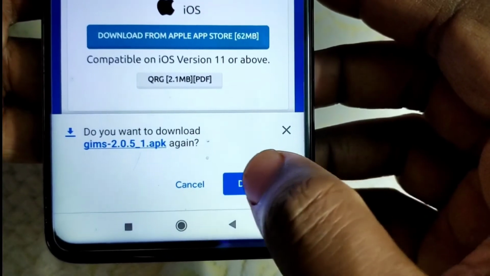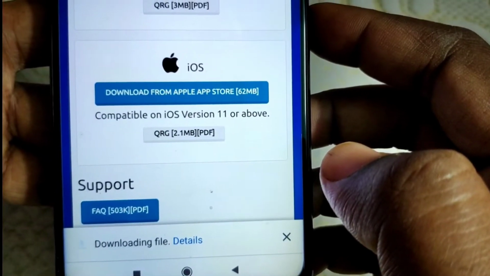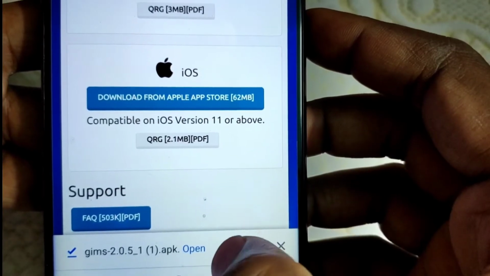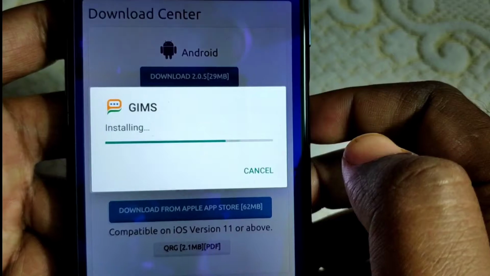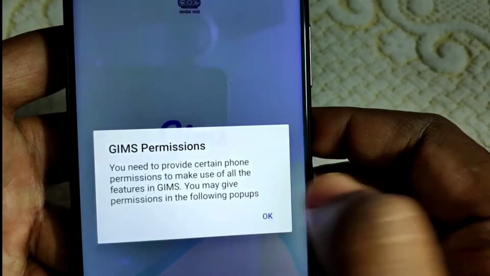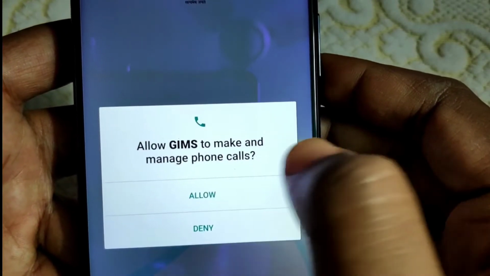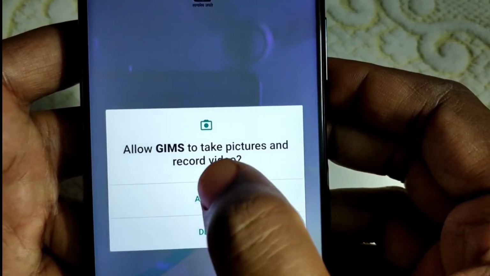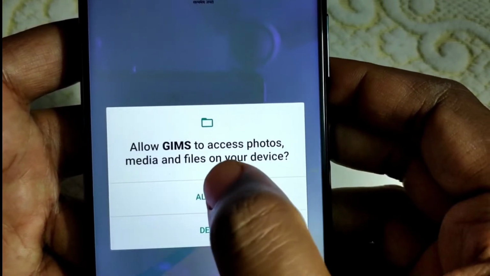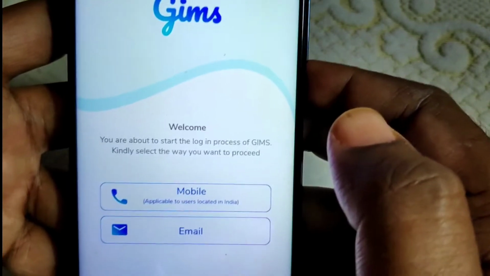Now once I click download, the download has been started. Now it has been downloaded, my dear friend. Now I am clicking on open. Now click on install. Now click on open. It is asking for permission, yes, click on OK. Now it is asking for the contact permission, yes, allow. Now it is asking for the permission for phone calls, allow. Now it is asking for the permission to record video and pictures. Now to access media files, record audio, everything I have to give here.